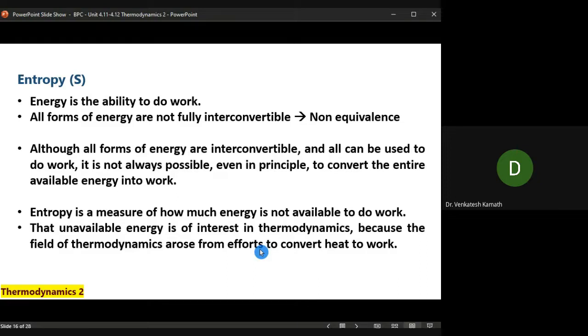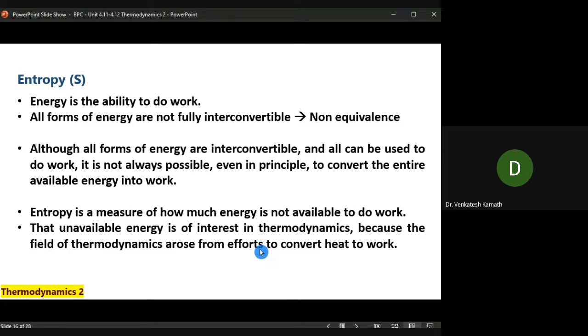In the previous class, we have seen the different statements. There are 5 statements which are given to you. In that, mainly what I have told you is the Clausius statement, and another one is the Kelvin-Planck statement. Those two are equivalent. When we were mentioning those two statements, we were mentioning the direction of change. Also, we were mentioning the heat engine and heat pump. So we are coming across some losses of energy.